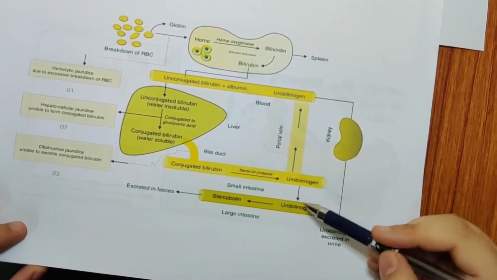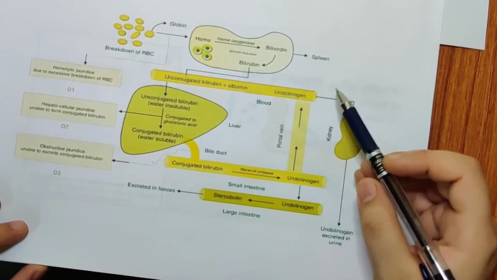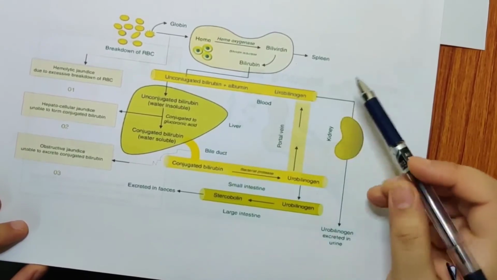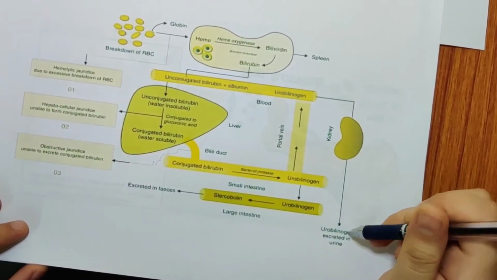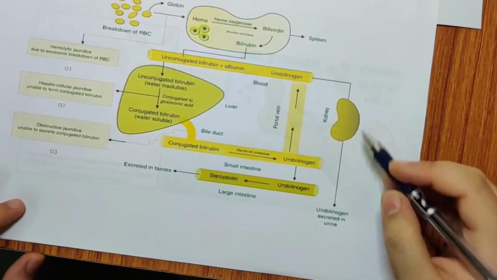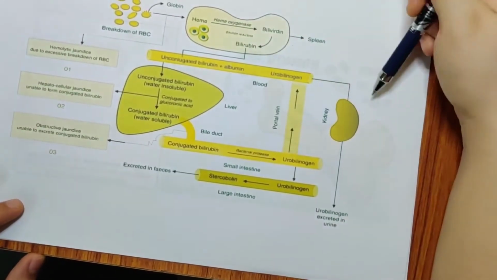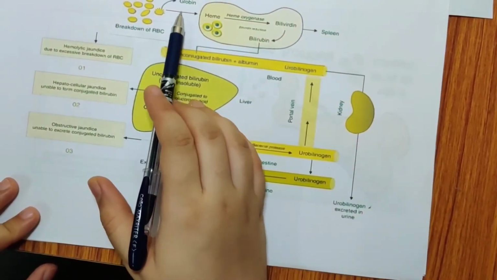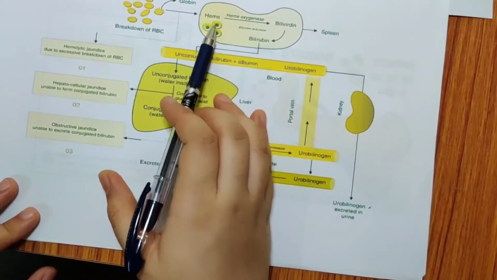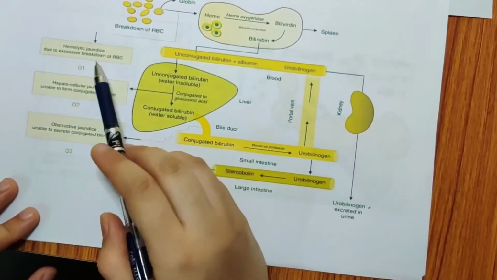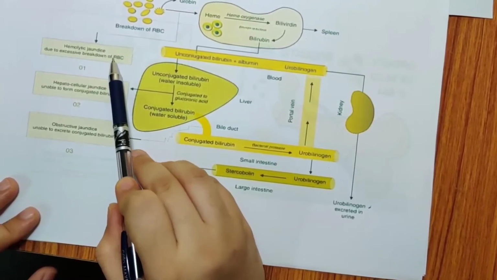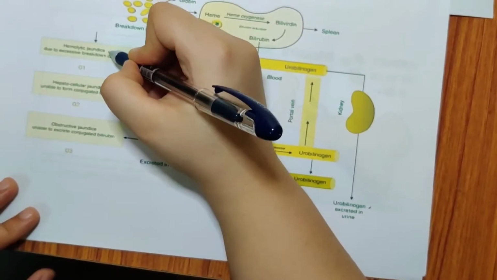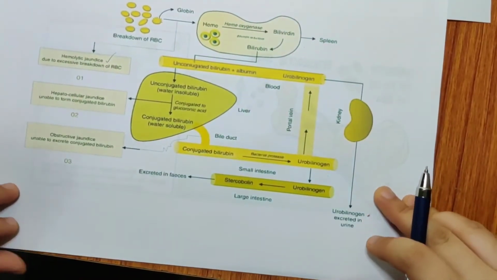Now, some amount of urobilinogen will also enter via the portal vein. So this is an enterohepatic circulation. This enters back, and some amount of urobilinogen will be excreted in the urine. So if you have an excess of heme, this can lead to hemoglobinuria. Now, if there is an issue where the heme cannot be broken down to bilirubin, you can have hemolytic jaundice. You can have hepatocellular jaundice, you can have obstructive jaundice. Here most important is hemolytic jaundice, due to excessive breakdown of RBCs.